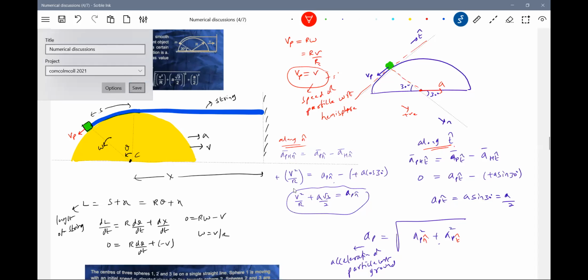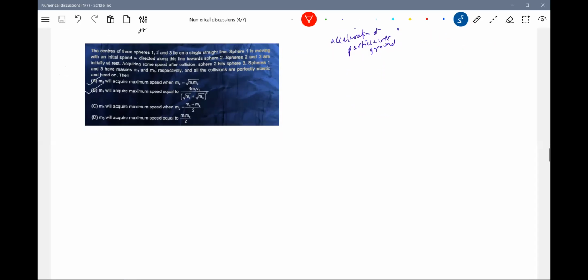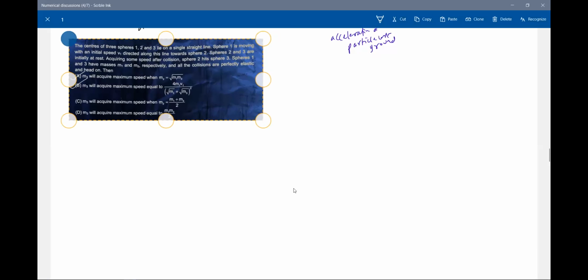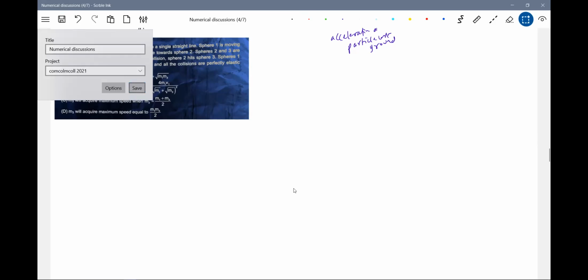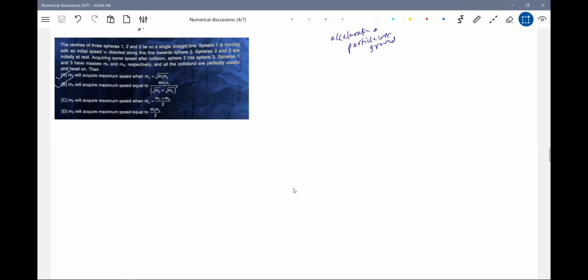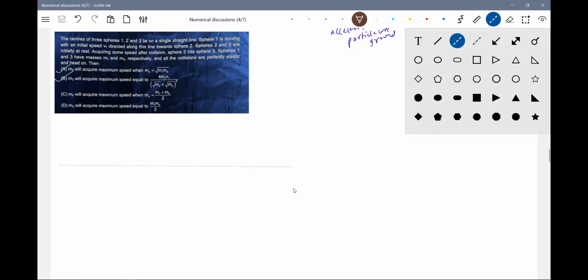Let me take the next question. This is some good question I found somewhere, so I just brought it. The centers of three spheres, 1, 2, and 3, lie on the same straight line. Sphere 1 is moving with initial speed v1 directed along. There are three spheres.